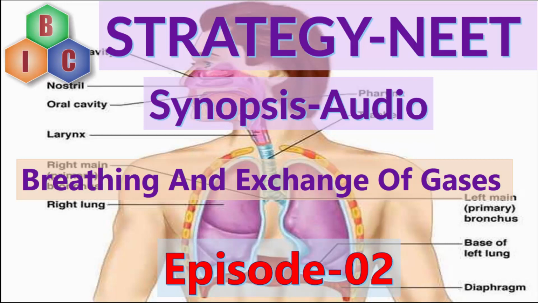So, the human respiratory system has two parts, namely the air passages, which is otherwise also called the air tract, and the second part is the lungs. Now, let's understand the air passages first. Air passages consist of the conducting part. The conducting part transports the atmospheric air into the alveoli of the lungs and clears the atmospheric air of foreign particles, and it humidifies the atmospheric air and brings that air to the body temperature.